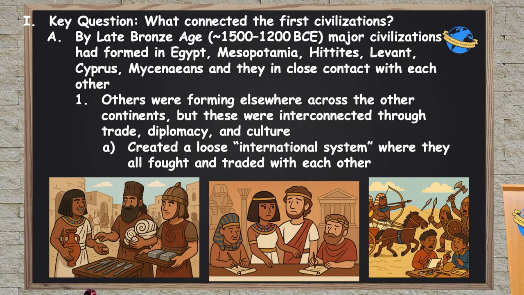Now, it's important to note that there are other cultures and civilizations forming elsewhere in different continents, but these ones are the ones I want to focus on here because this is where the Bronze Age collapse happens, and these civilizations in particular are heavily interconnected through trade, diplomacy, and culture, creating what we call a loose international system where they're fighting with each other, they're trading with each other, and they're even intermarrying into each other's families, especially on the royal ends, as ways of creating treaties between each other.